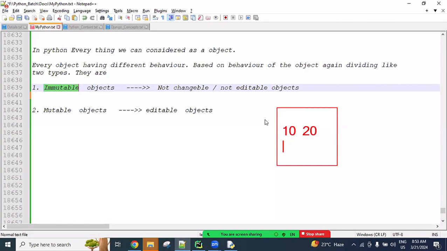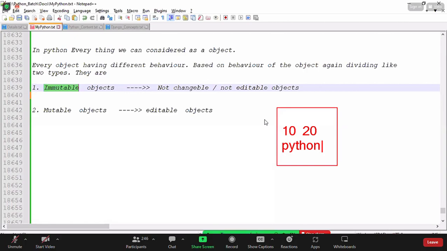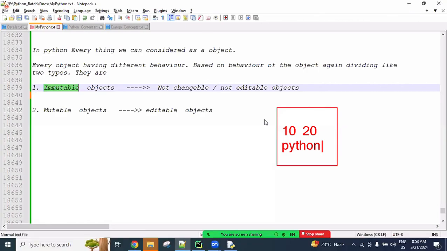For example, here Python, like these values. If we are unable to edit or change this object's values, then that object is considered an immutable object.